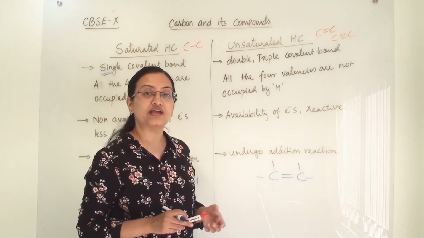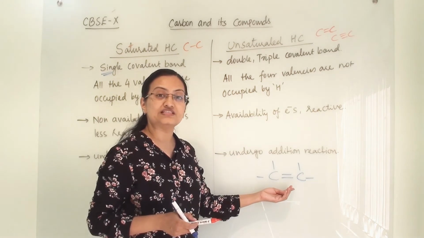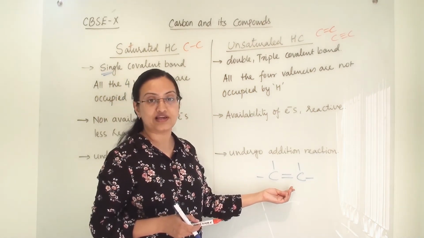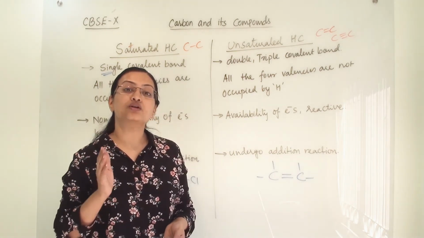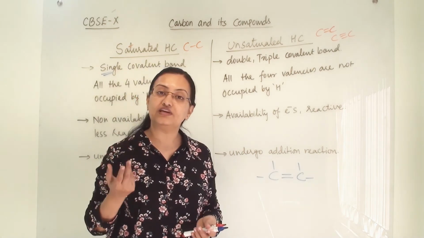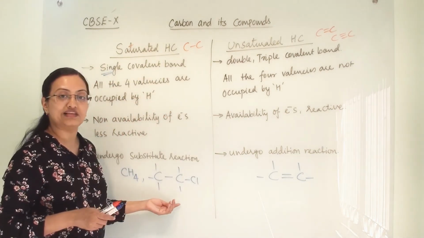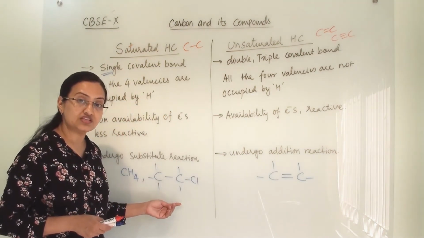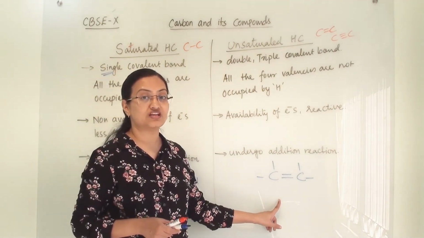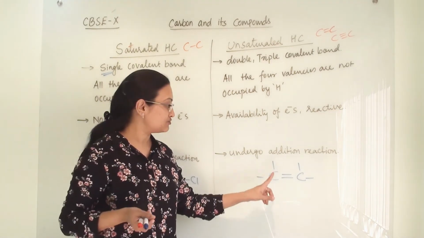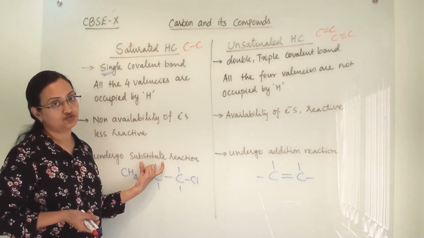Whenever they are undergoing any addition reaction, it will readily accept other atoms because it is lacking in its valencies. Its valency is not completely filled. Whenever any atom's valencies are not completely fulfilled, then it is very reactive and it will readily undergo the addition reaction. Here all the valencies are completely satisfied. So these hydrocarbons are stable, whereas double bonded and triple bonded hydrocarbons are reactive. They are not stable. So that's why they will undergo addition reaction, and these hydrocarbons will undergo substitution reaction.